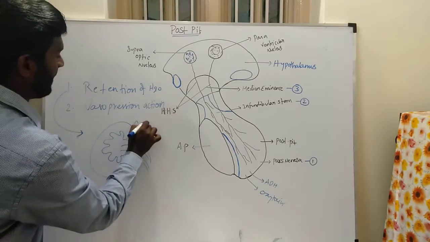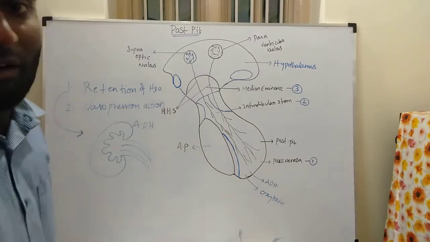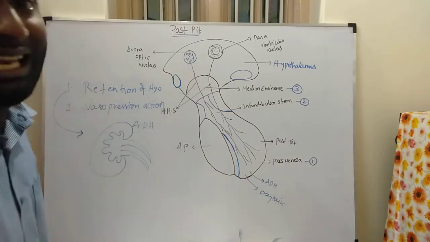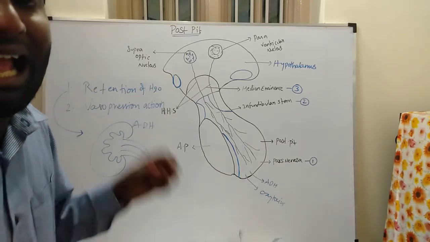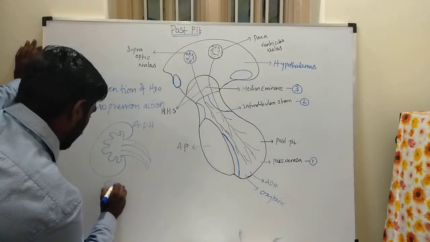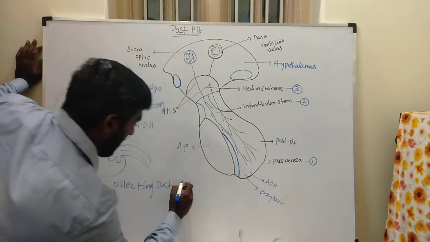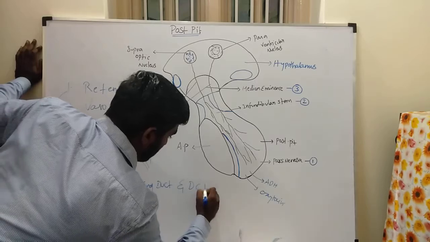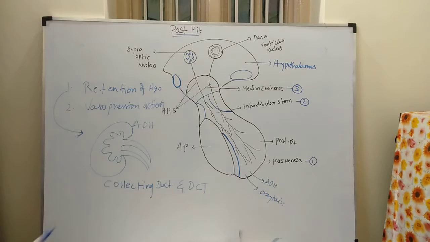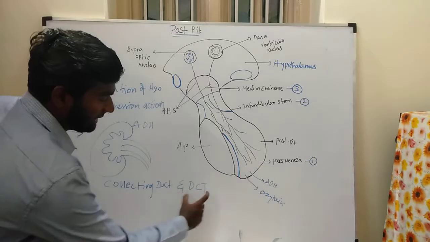Mainly this ADH hormone will act on the kidney. Why does ADH act on the kidney? Because the ADH function is to increase the reabsorption of water from the collecting duct and the distal convoluted tubule. This ADH hormone will act on the kidney to increase reabsorption of water from the collecting duct and the DCT.